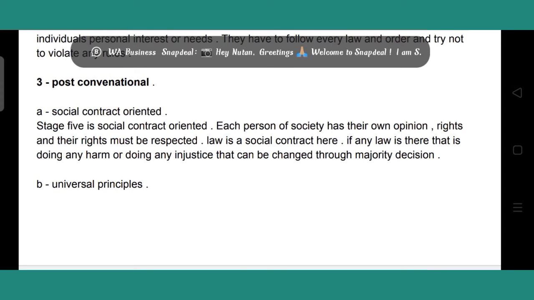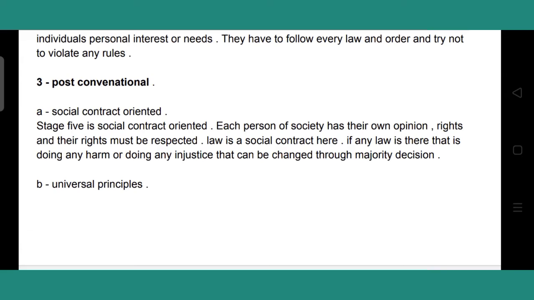So if we see it through the Heinz example, then we can say that Heinz stole that medicine because he wanted to help his wife, because his wife was very ill. That is why he stole that medicine, because he did not have any other option.